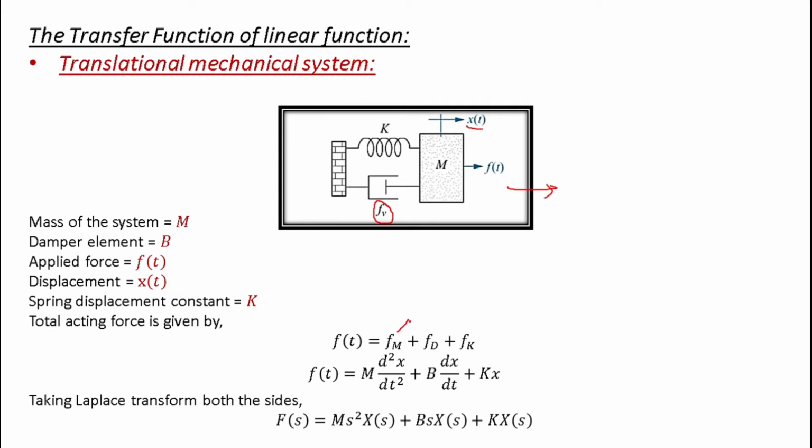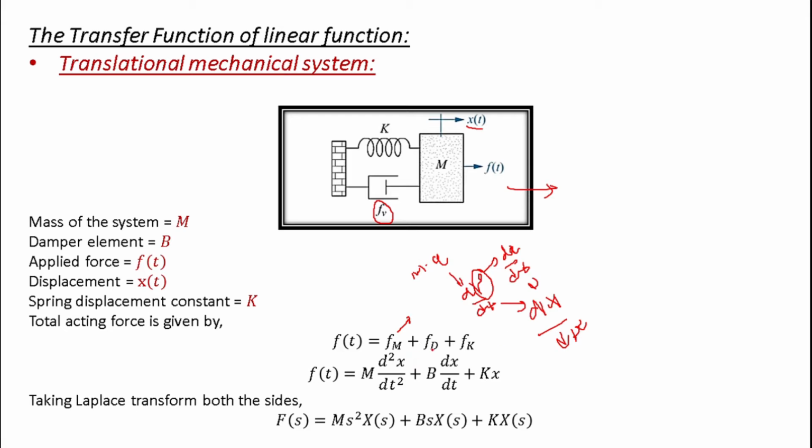For Fm, force is equal to mass into acceleration. Mass is given as m, acceleration can be represented as dv by dt, and v can also be written as dx by dt. If you put the value of v into this equation, you will get d square x by dt square, so m into d square x by dt square.